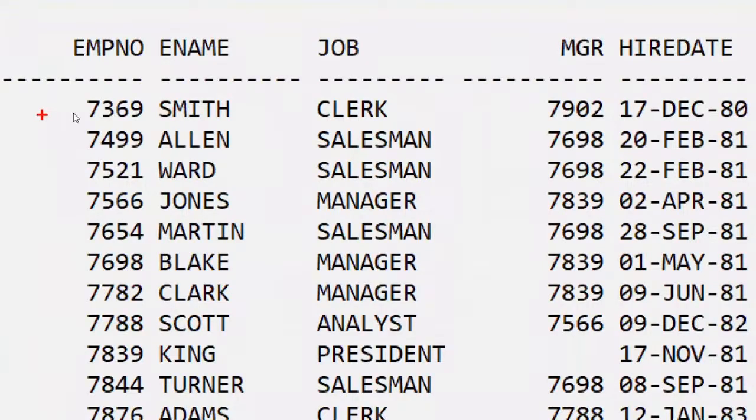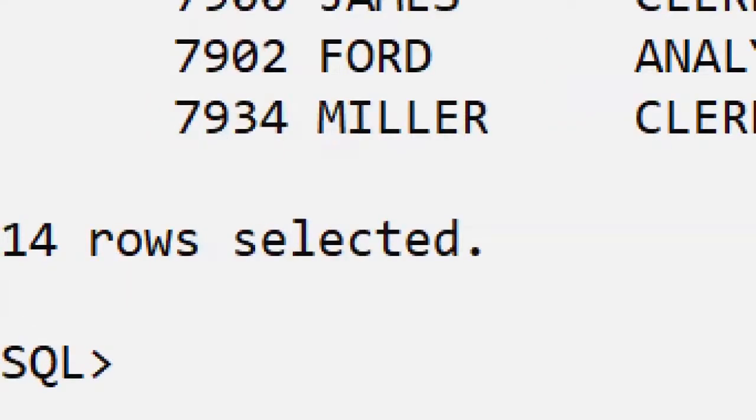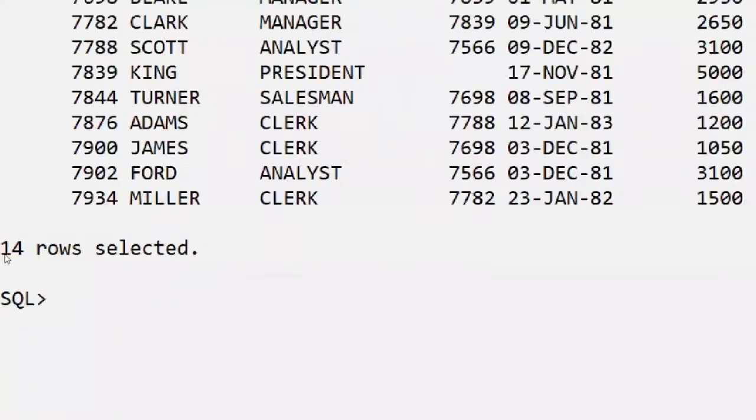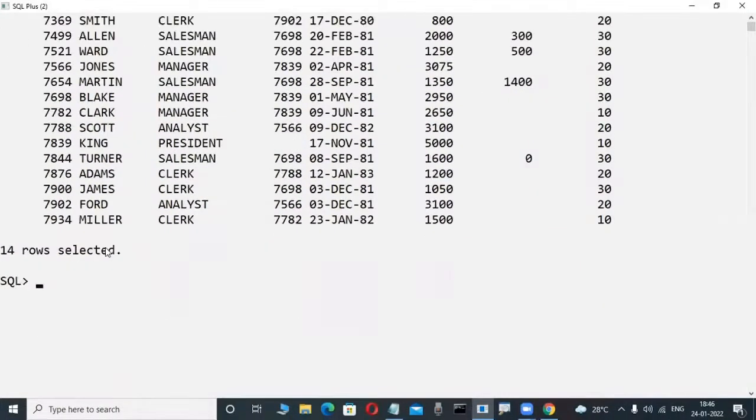How many rows are there? Check it out. 1, 2. These are called rows. How many rows are there? Here, 14 rows are there. Okay, so they are giving some rows. This is a big table. EMP is a table. Okay, fine.